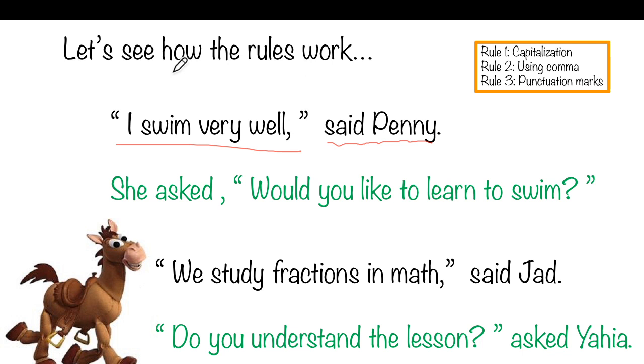First, quotations come at the beginning. Where is the comma? Inside. She asked, "Would you like to learn to swim?" Where is the quotation? Here. Second. They come second, not at the beginning, second. So where is the comma? Before the quotations. When the quotations are first, the comma is inside.